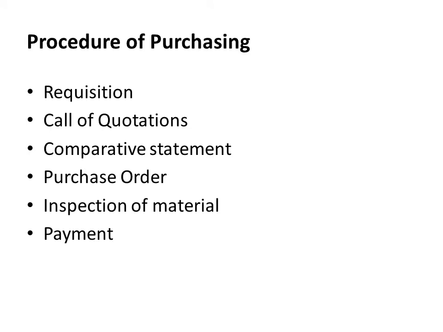The next is the procedure of purchasing. It is a process to purchase any item through a proper process. The first one is requisition, second is the call for quotation, then the comparative statement, then purchase order, then inspecting the material, and the last one is the payment to the supplier.